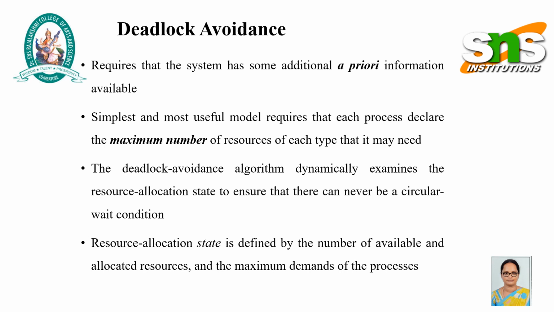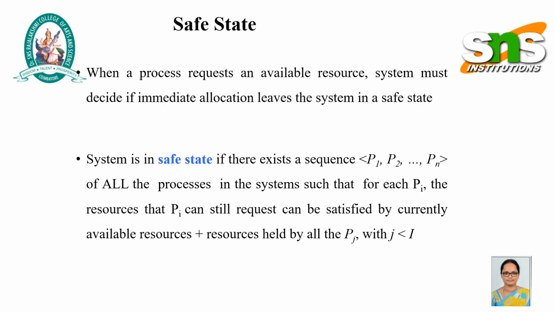may need. The deadlock avoidance algorithm dynamically examines the resource allocation state to ensure that there can never be a circular wait condition. Resource allocation state is defined by the number of available and allocated resources and the maximum demands of the process. Safe state. When a process requests an available resource, the system must decide if immediate allocation leaves the system in a safe state.